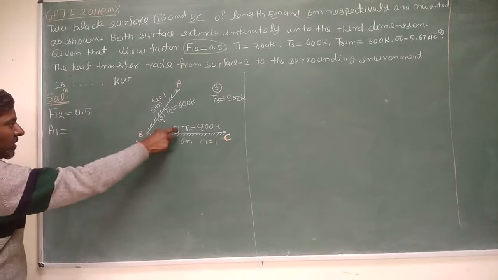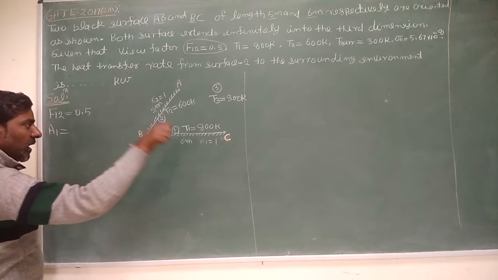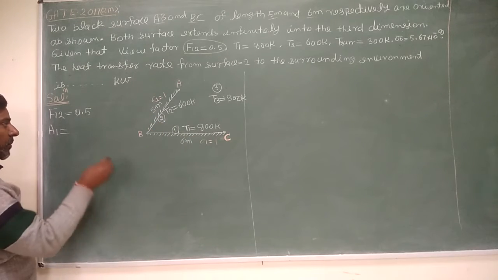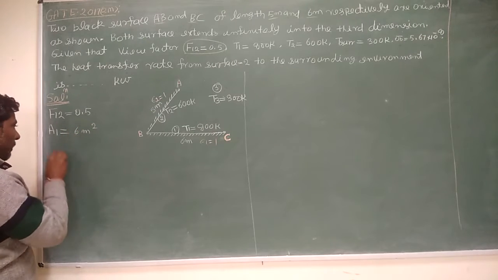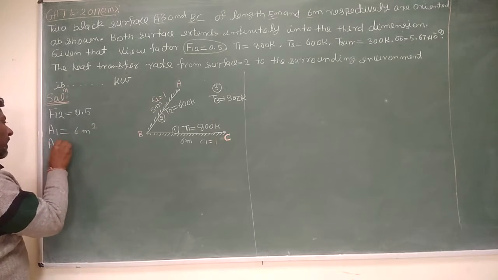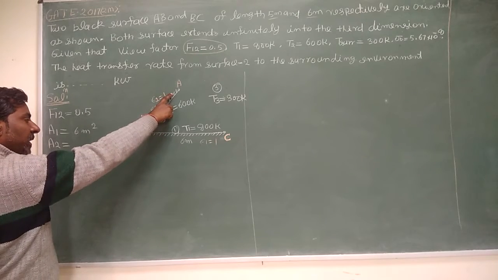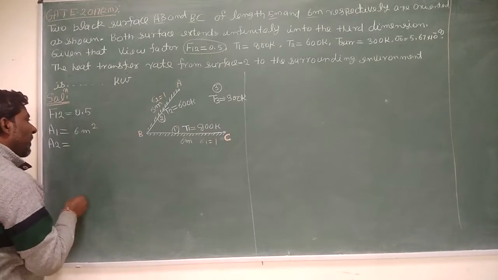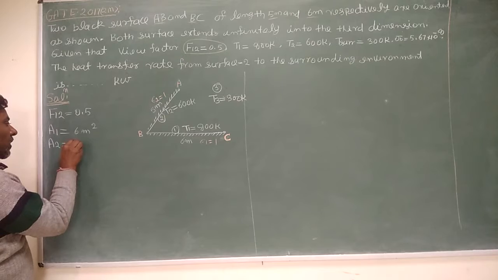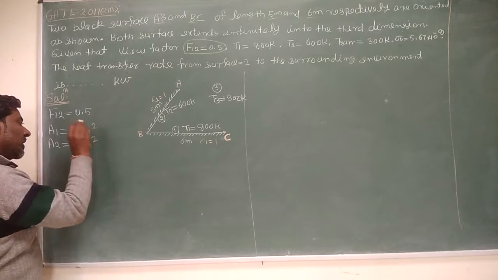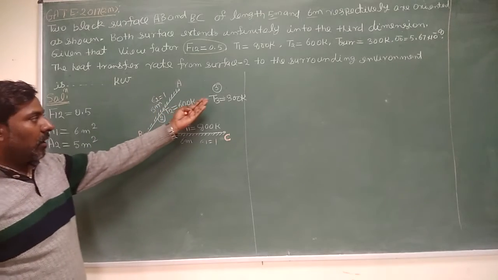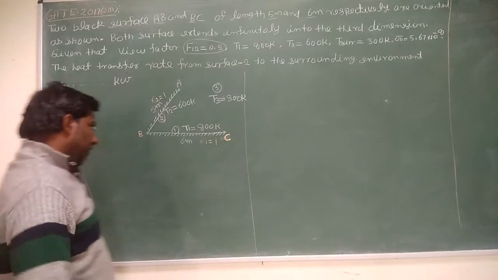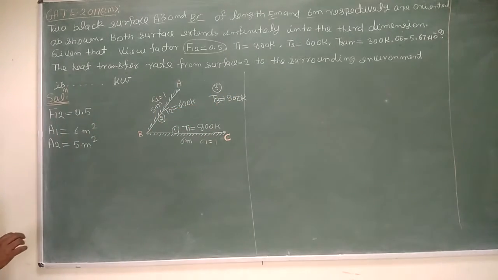What will be the area of plate 1? This length is 6 meter and the width is 1 meter, so 6 into 1, 6 meter square. Similarly, what will be the area of plate 2? Length is 5 meter and width 1 meter, so 5 into 1 is equal to 5 meter square. A3 cannot be calculated for the third body because it is the surrounding, but that is also not required. Now let us calculate.